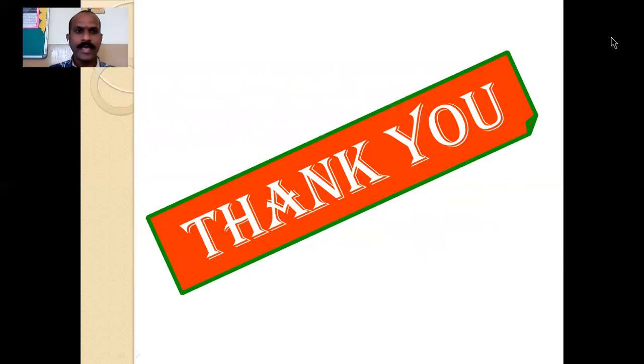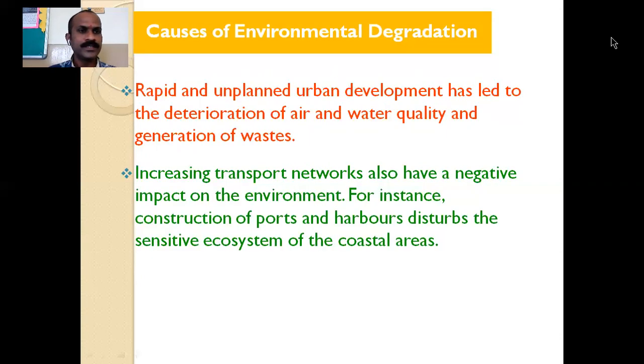So here, as a global citizen, it is our responsibility to think about saving the environment, to decrease the pollution, and to stop this environmental degradation.